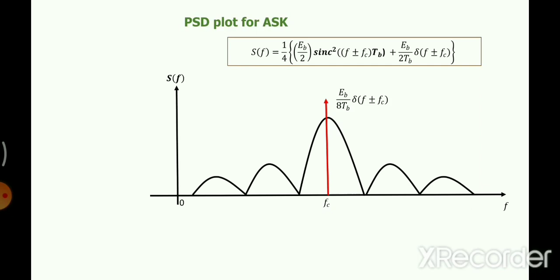So all 5 topics we have covered. The next topic of discussion will be FSK. Also the zero cutoff frequencies you can find out from here. A sinc function is basically sin(pi x) by pi x. From there you can find out the basic bandwidth. This is the bandwidth: twice 2 by TB, or 1 by TB, is equal to RB.